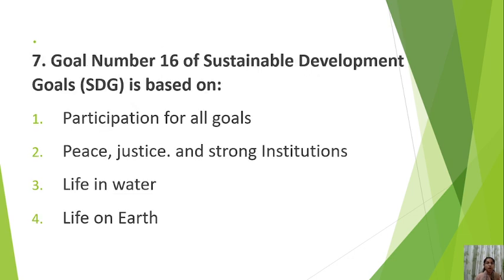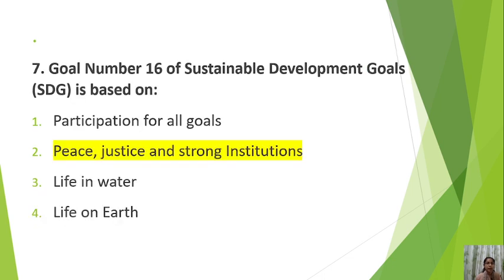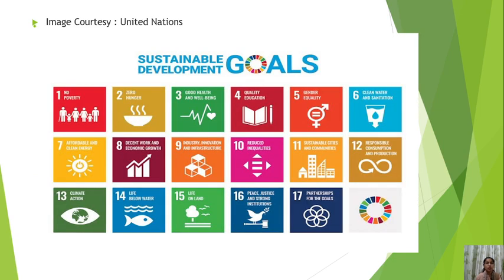Next question is, goal number 16 of sustainable development goals is based on: number one, participation for all goals; number two, peace, justice and strong institutions; number three, life in water; number four, life on earth. Try to answer this. It is a current affairs question. So the correct answer is peace, justice, and strong institutions. There are a total of 17 goals given by the United Nations. I have taken this picture of all the 17 goals, so you can Google these goals and remember these.